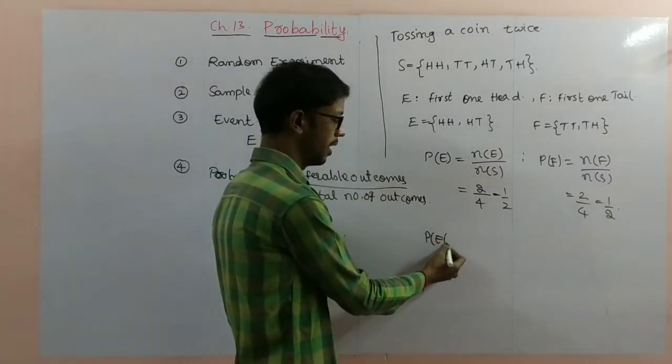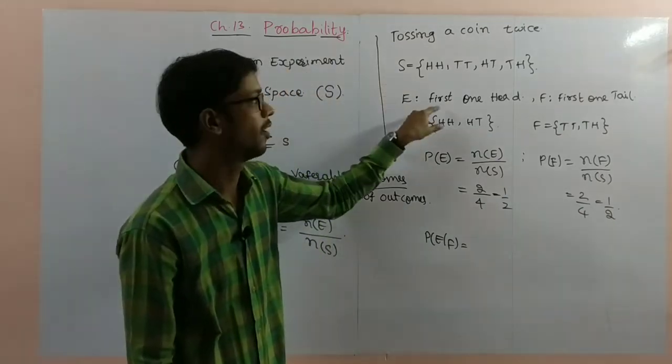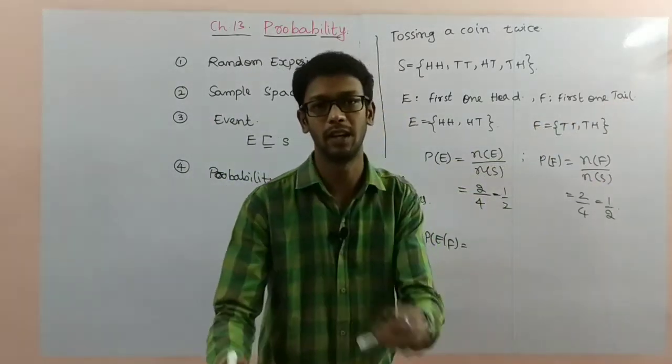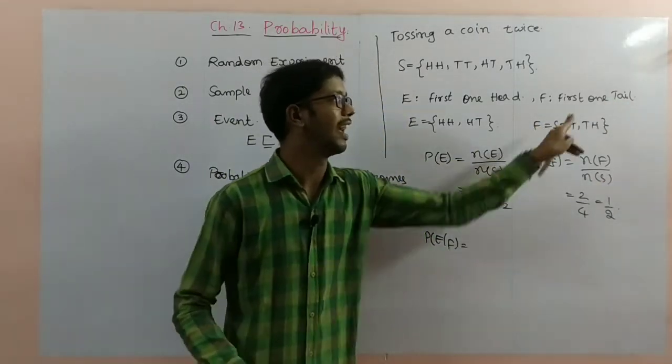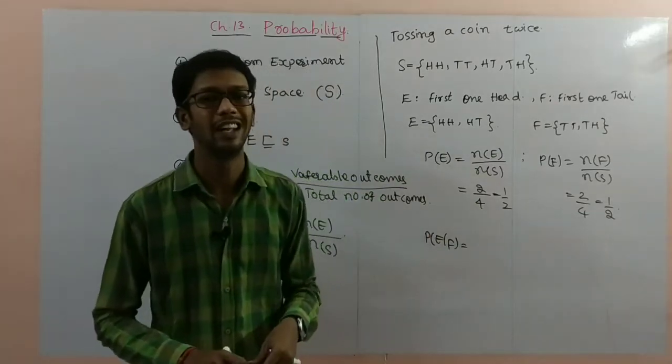Probability of E by F: first one is head, while the second one, tail, is already completed. How do we find the probability of E by F?